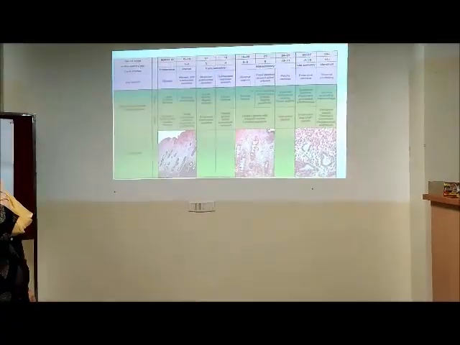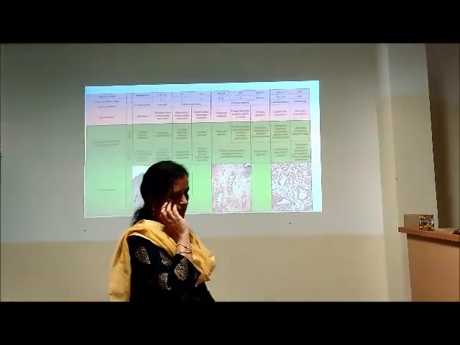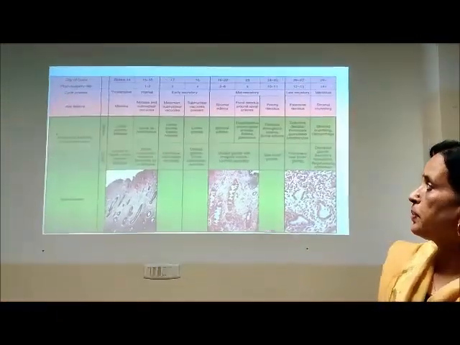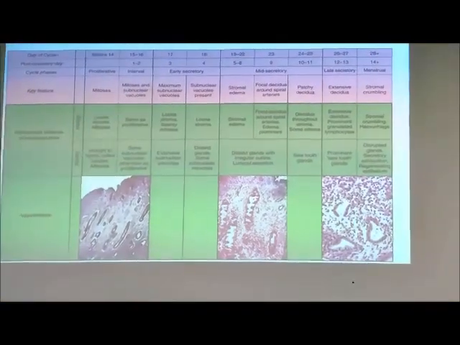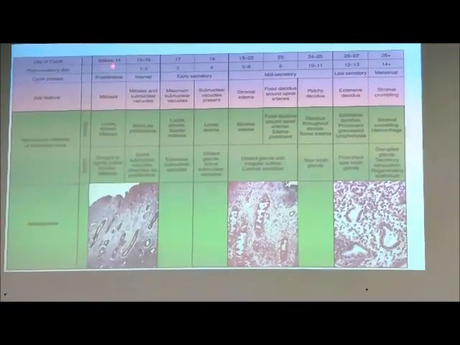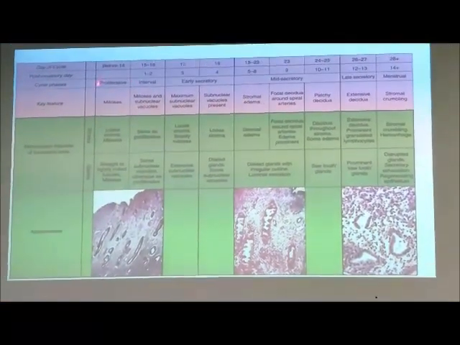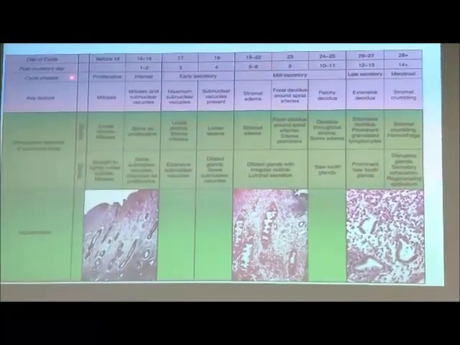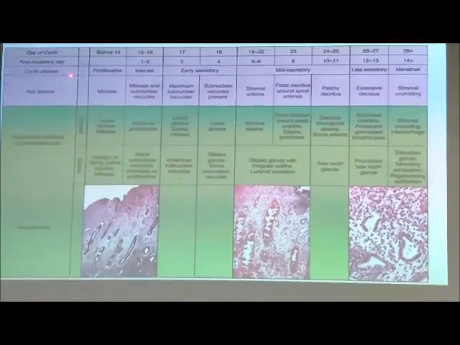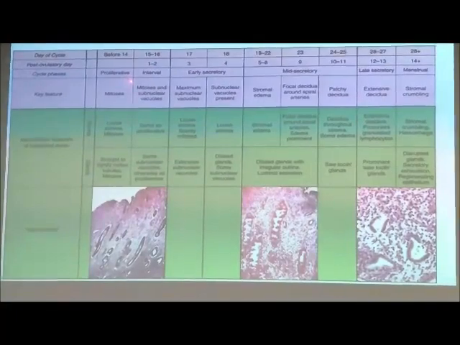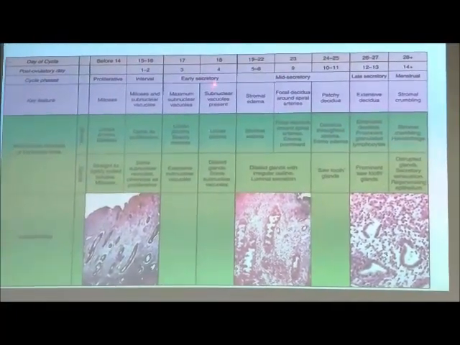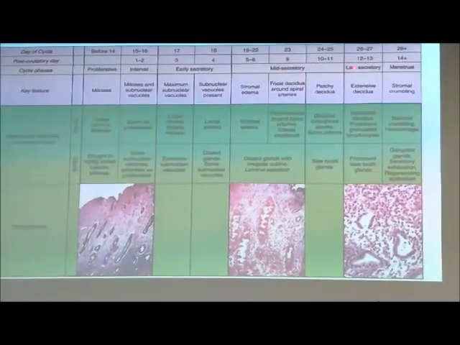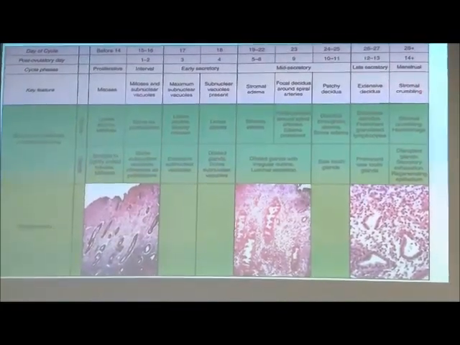So whatever I told you, this chart, if you can spend 2 minutes with this, you can make out the different phases. Day of the cycle, then post-ovulatory day, then cycle phases: proliferative, early secretory, mid-secretory, late secretory, menstrual.